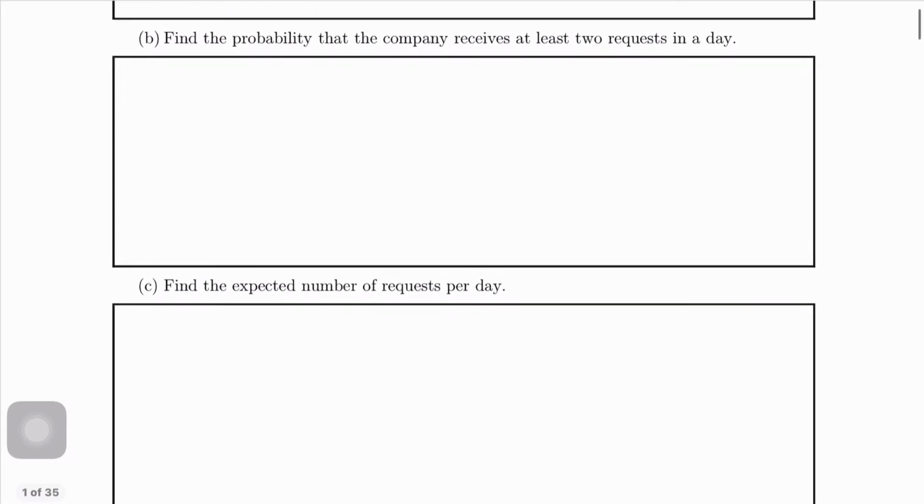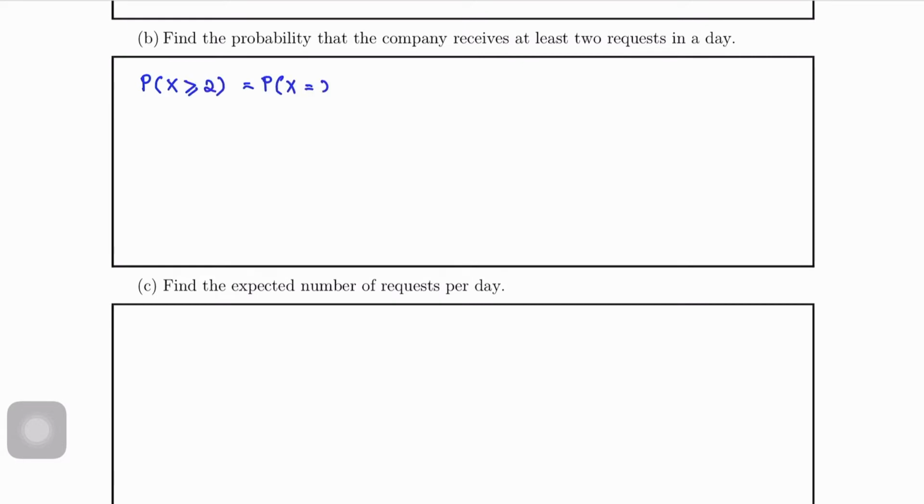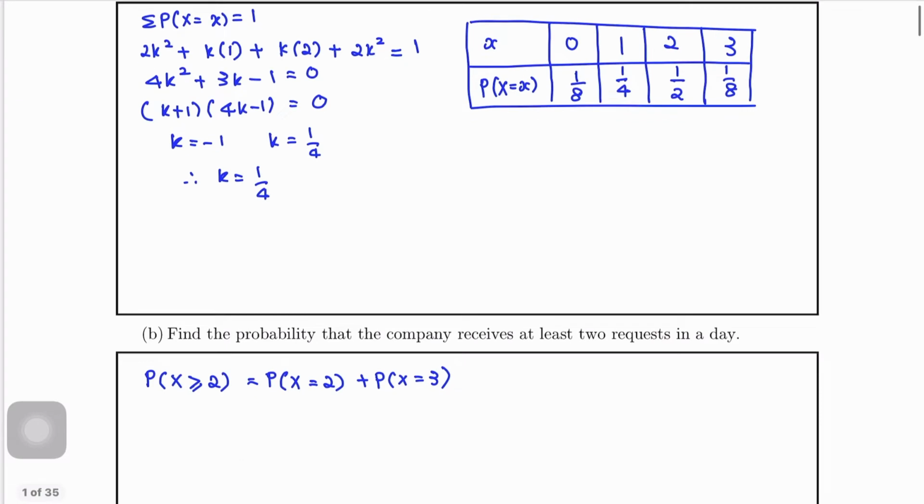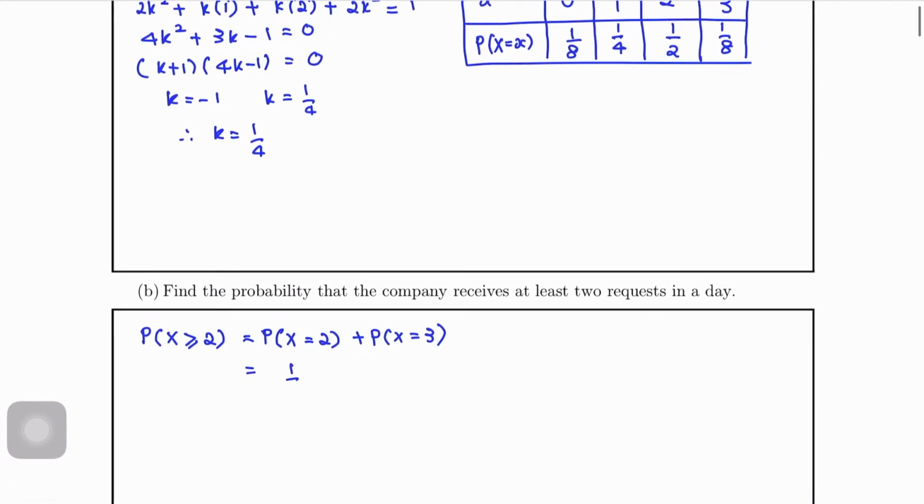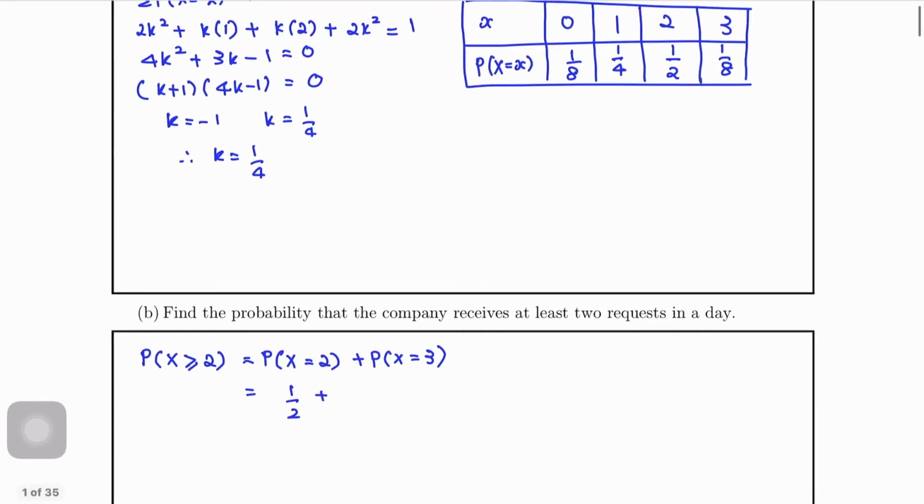Next, find the probability that the company receives at least 2 requests in a day. So for probability at least 2, we need to add X equals 2 and X equals 3. For X equals 2, we have from the table 1 over 2. For X equals 3, we have from the table 1 over 8. So from here we get 5 over 8.